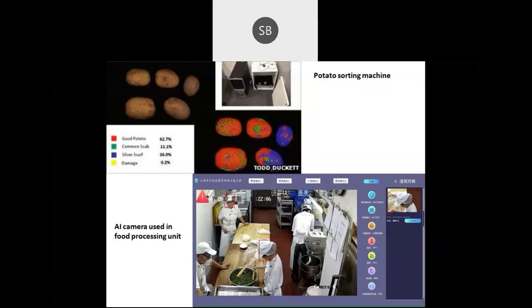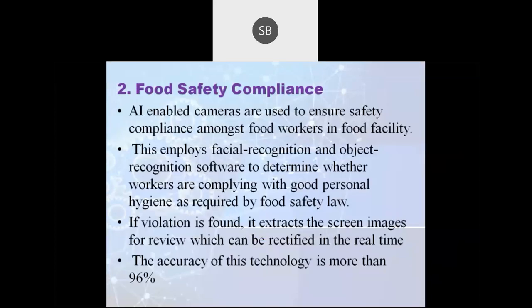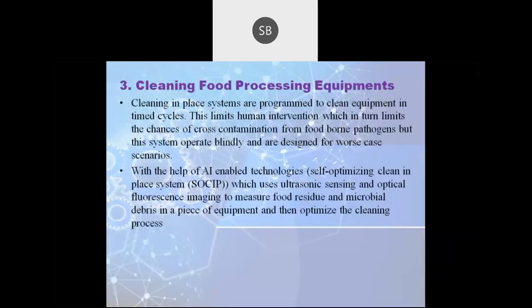If not followed, it can take a screenshot or a short snap of that, and they will do the processing.